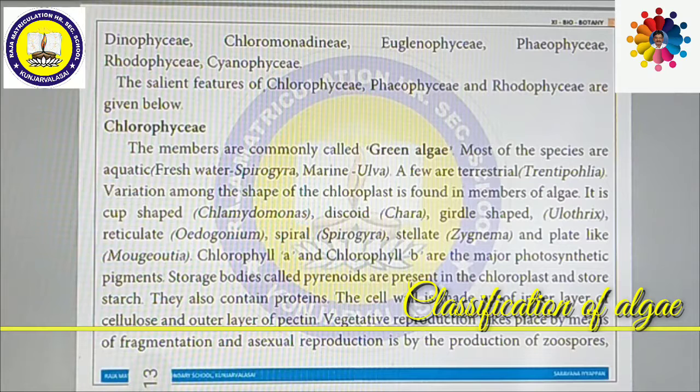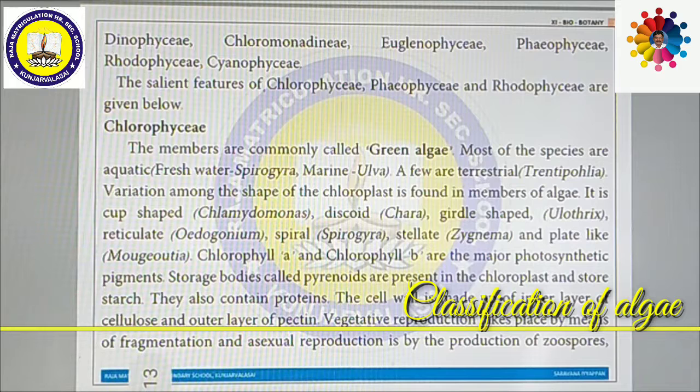First of all, Chlorophyceae. Chloro means green, so they have green color pigments. The members are commonly called green algae. Most of the species are aquatic. Aquatic means they live in either freshwater or marine water. Spirogyra is a freshwater alga, and Ulva is a marine alga. These are very good examples of green algae. Some of the algae are terrestrial. Trentepohlia is a very good example of terrestrial algae.